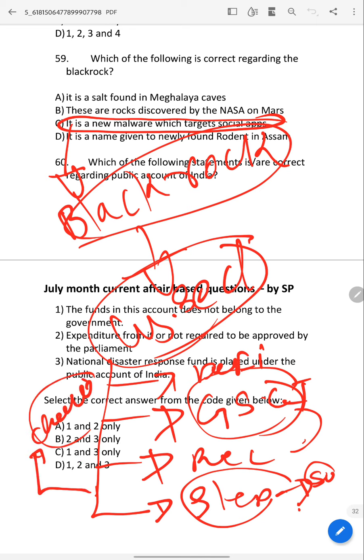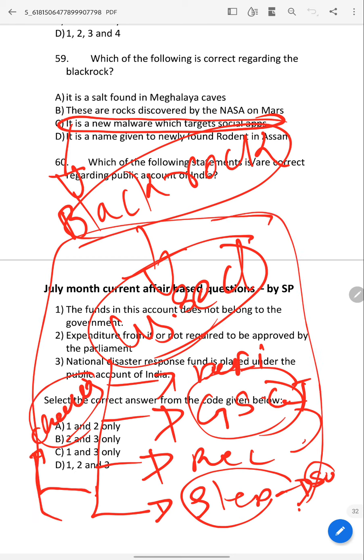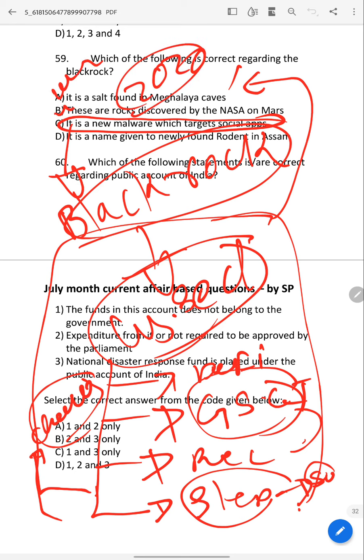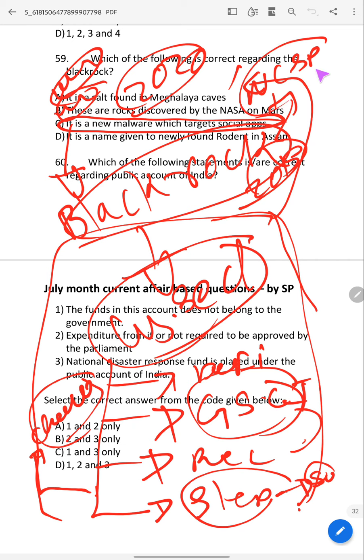This is very important from the mains perspective, because UPSC will not ask the basic questions now. In 2020 in mains it asked the basic question, what is cyber security and the types of cyber security. Now UPSC will go into depth. In 2015 also UPSC asked about the National Cyber Security Policy, about the policy itself. So it will definitely go into depth, and you should know all these things.